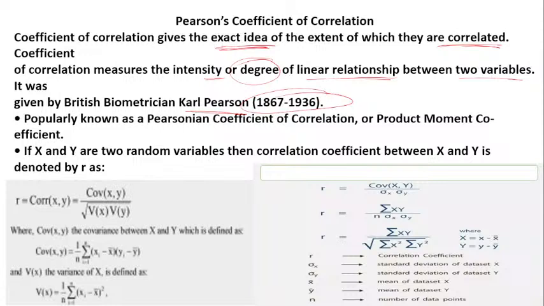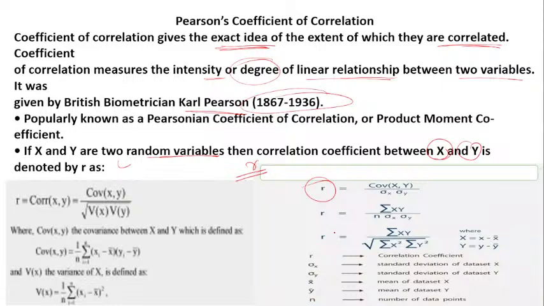This is the popular Pearson's correlation of a feature. We have x and y as two random variables, and the correlation coefficient of x and y is denoted by r. The formulas are given there; in this way we calculate our r value, with the help of the formulas given by Pearson. If we want to calculate the correlation, we have different forms.